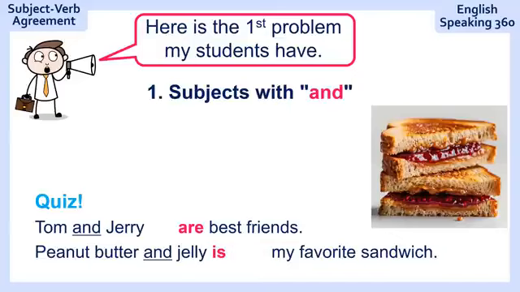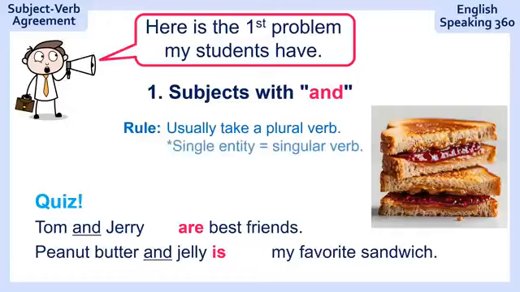Now, from these two examples, I want you to try to think of the rule. What is the rule for subjects with "and"? Here it is. The rule is that subjects with "and" usually take a plural verb. For example, "Tom and Jerry are best friends." Except when it's a single entity.